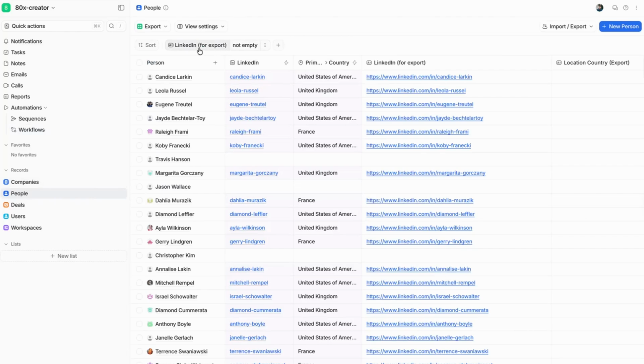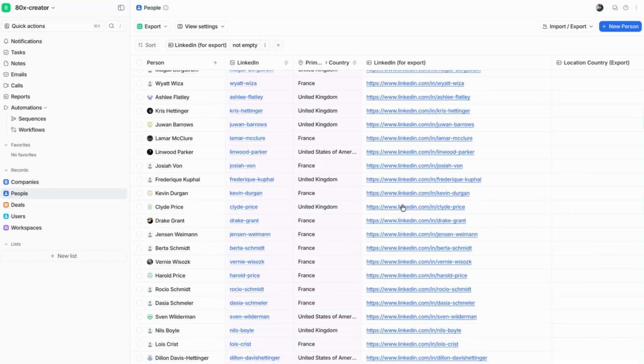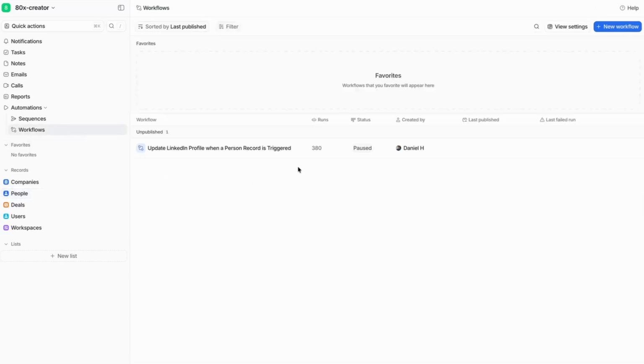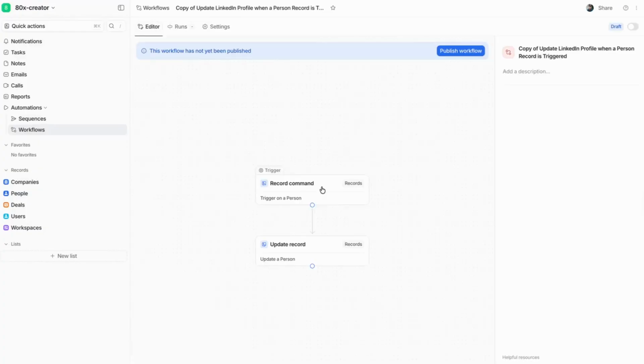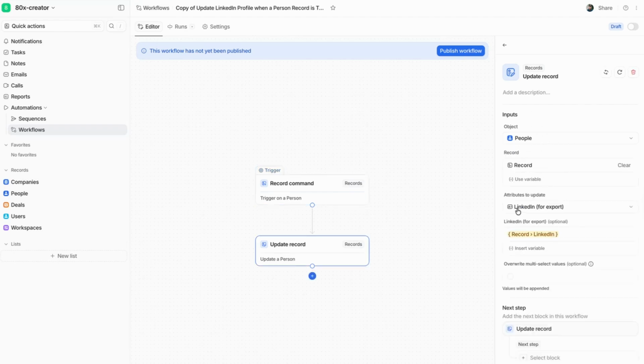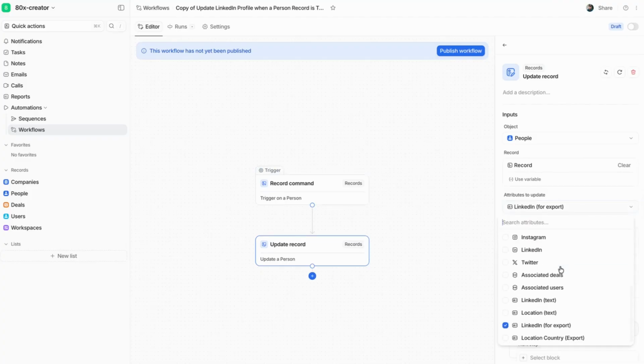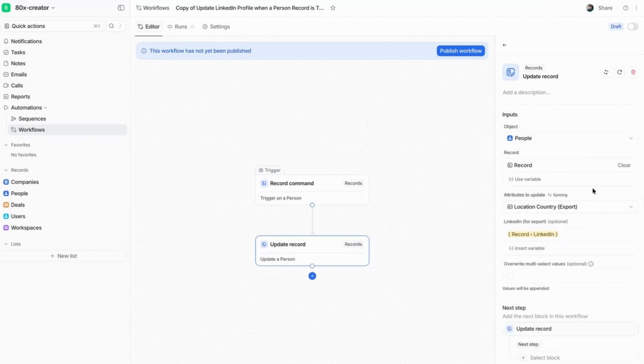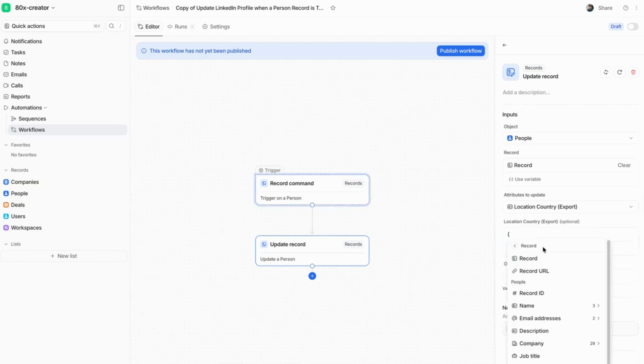So I'm going to say LinkedIn export is not empty. Fantastic. It does look like it's populated the empty LinkedIn columns anyway with just an empty value, but that's okay. So let's just run with this for now. Let's simply duplicate this workflow and do the same for our country column that we are trying to export. So we've duplicated the workflow. It will have the object assigned already. We simply need to select update record, attributes to update, and we can go ahead and choose location country for export. We can then simply insert variable, record, and country.